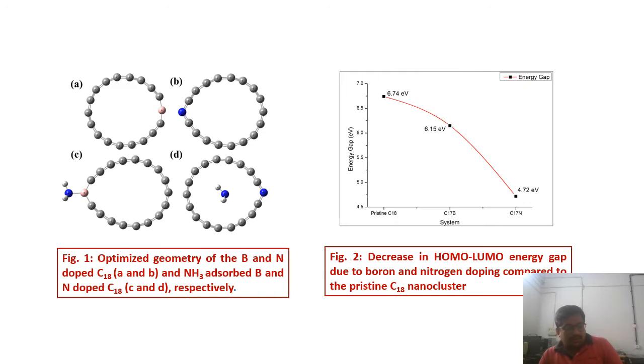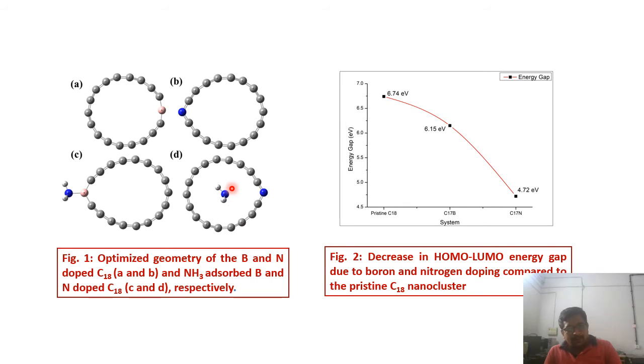In one of the cases, as we can see in figure A, a bond is formed, that is, inherently the chemical structure is changing. So this would come in the chemisorption category. For C17N, the interaction is happening in the hollow of the C17N nanocluster.